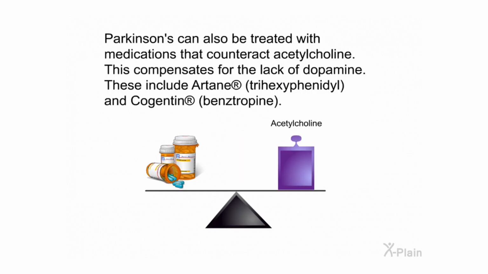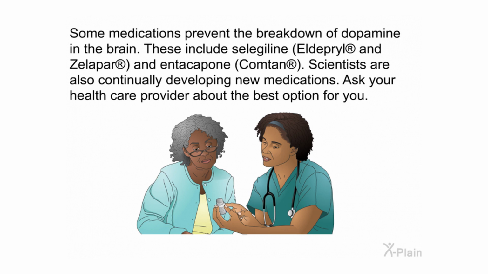Parkinson's can also be treated with medications that counteract acetylcholine. This compensates for the lack of dopamine. These include Artane, trihexyphenidyl, and Cogentin, benztropine. Some medications prevent the breakdown of dopamine in the brain. These include selegiline, Eldepryl and Zelapar, and entacapone, Comtan.